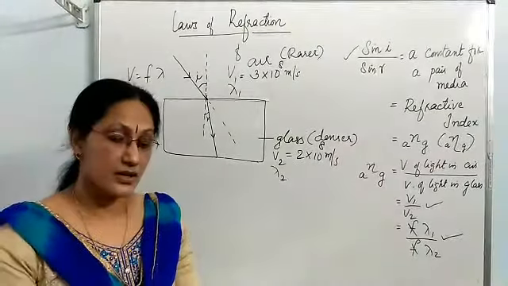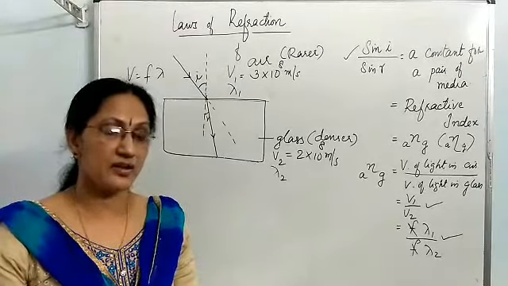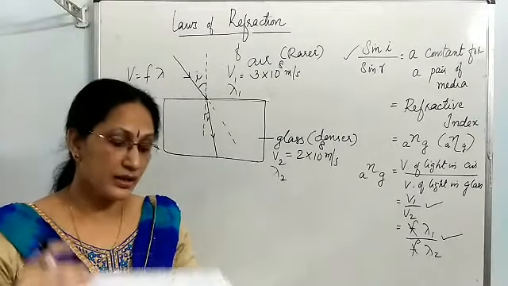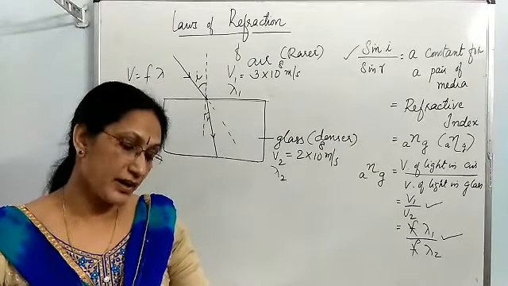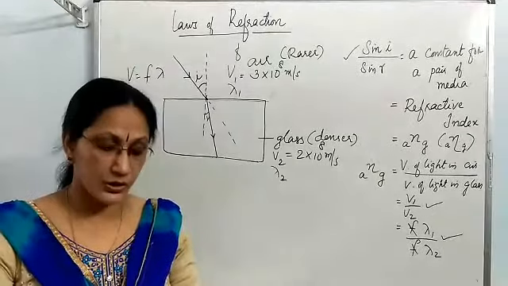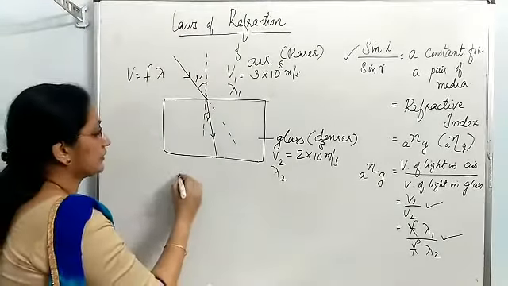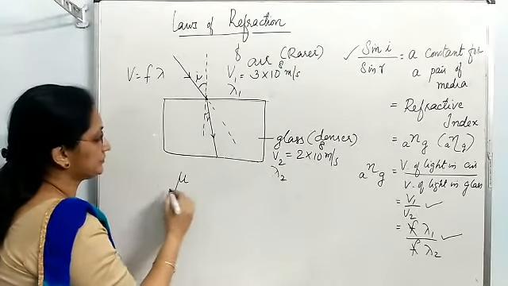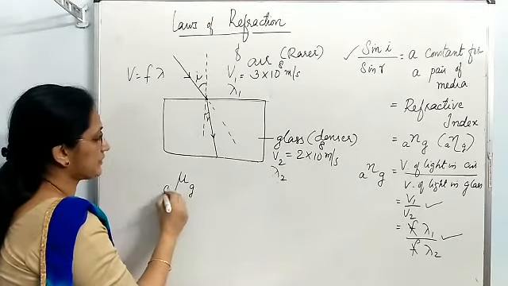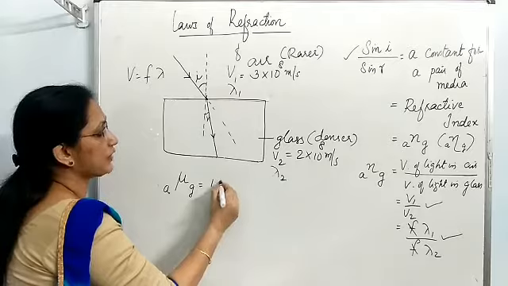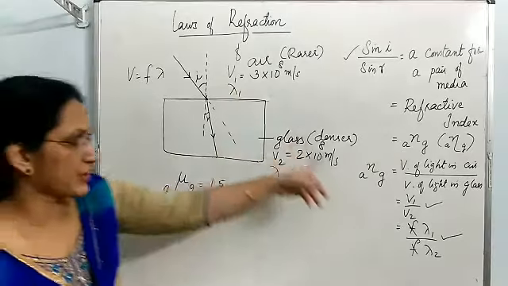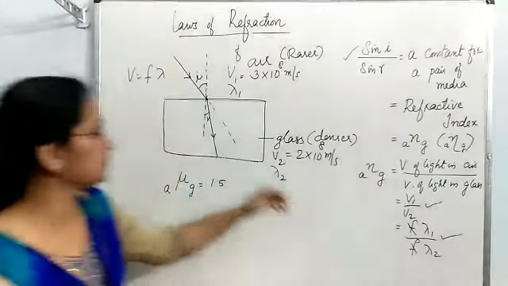Now let us see what is the meaning when we say an optical medium has high refractive index or low refractive index. Refractive index of glass with respect to air, its value is 1.5. You can use this formula V1 by V2.